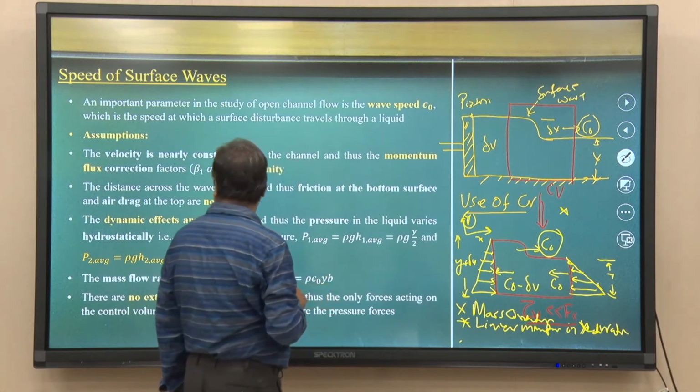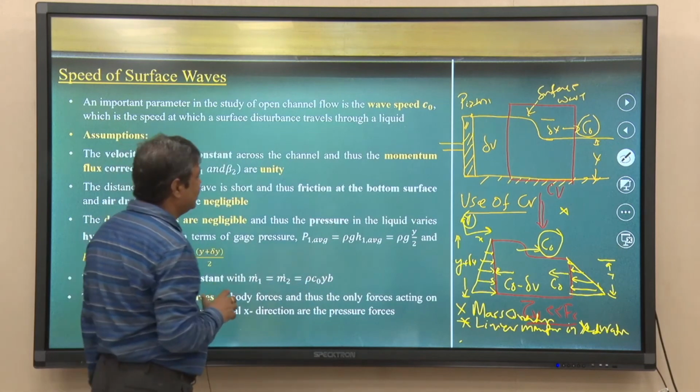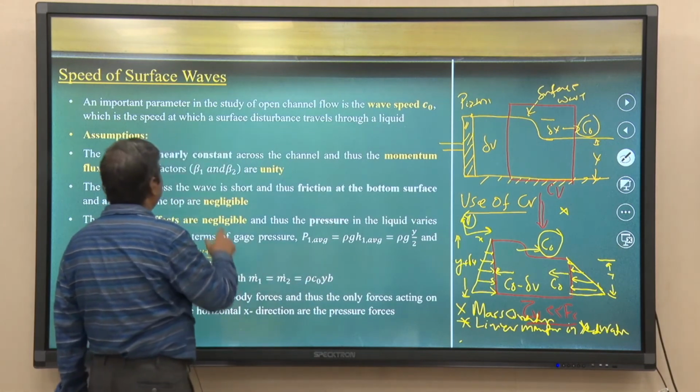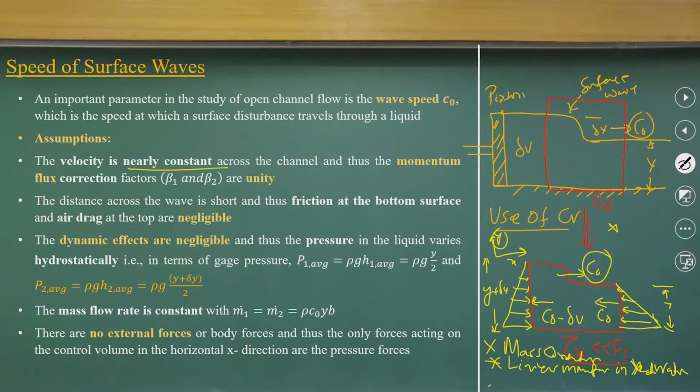Now, as given, the first assumption is that the velocity is very nearly constant. That is the assumption we have made many times, and beta 2 is close to unity, which is the momentum flux correction factor. The distance across the wave is short, so the friction at the bottom surface or air drag at the top surface will be a negligible quantity. That is what I discussed here. The force due to friction at the bottom will be much less than the hydrostatic pressure distribution force.